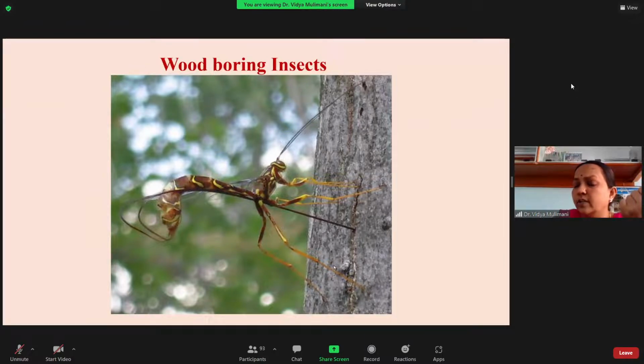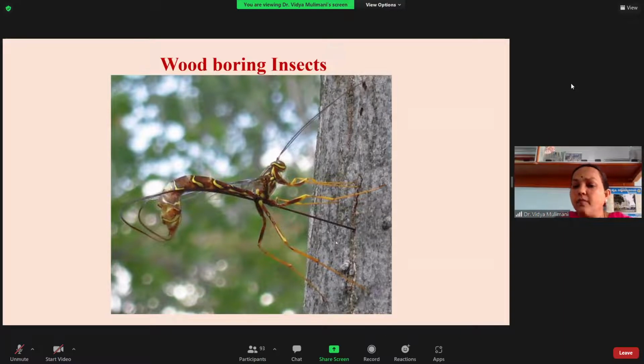Now she has to lay the egg. She will come and settle there, sit silently, so that she can feel the movement of the host that is inside. There is also some technique on the host's side. When the parasitoid lands here, the host also feels that there is a parasitoid, and sometimes it stops feeding. That is protection, but the parasite will still attack the larvae.